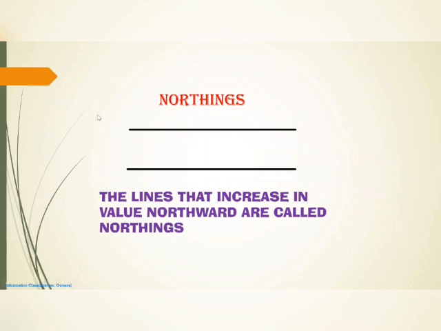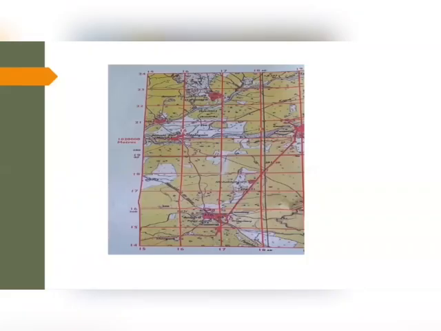Okay, so next one is what? Northings. The first ones are vertical lines and these are the horizontal lines. The lines that increase in value northwards are called northings. Northwards means it's going up, towards the north. The lines whose numbers increase towards the north are known as what? Northings. So eastings and northings are the two important basic concepts in topography.